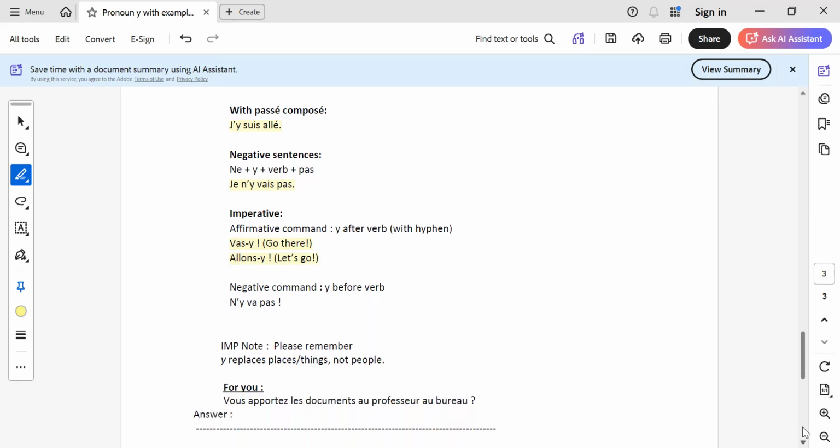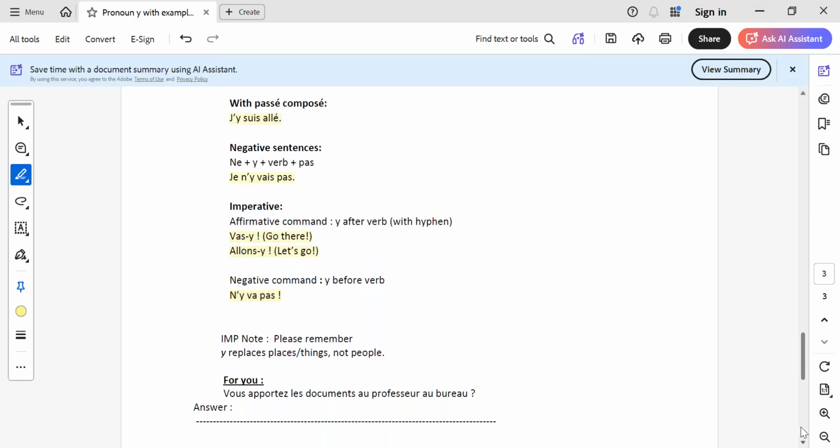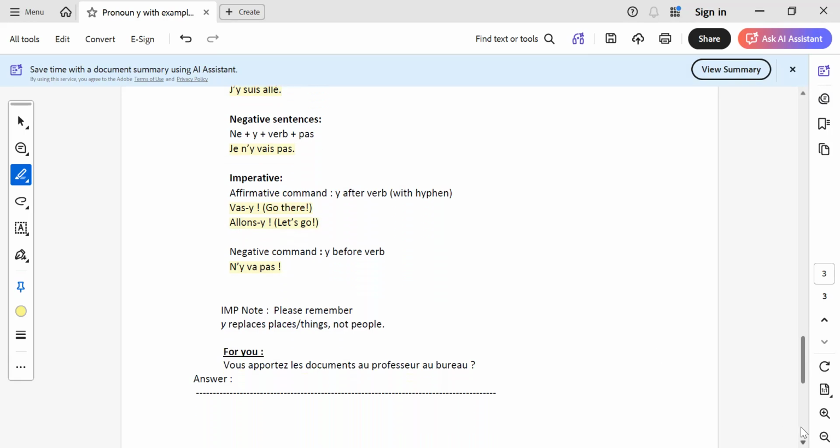If it's a negative command, imperative negative sentence, y will be before the verb, like always. So it will be n'y va pas. Then read this sentence. Y is placed just before the conjugated verb va. N'y va pas. One important note. Please remember that y will replace places or things, but not people.